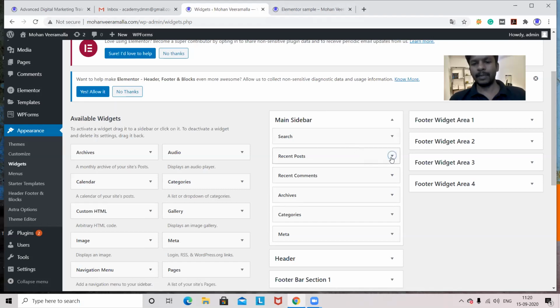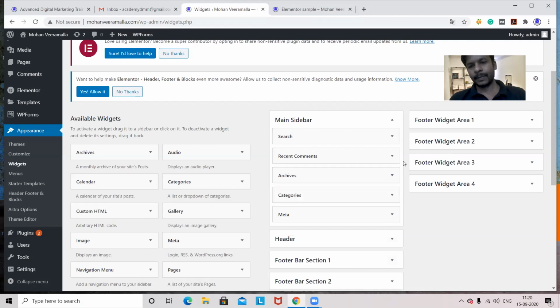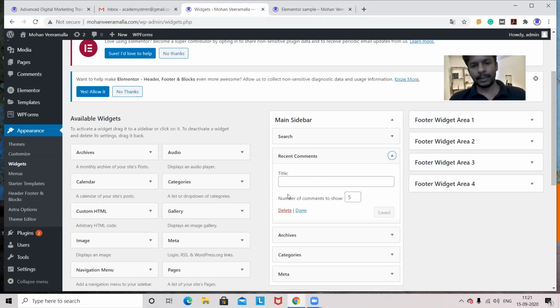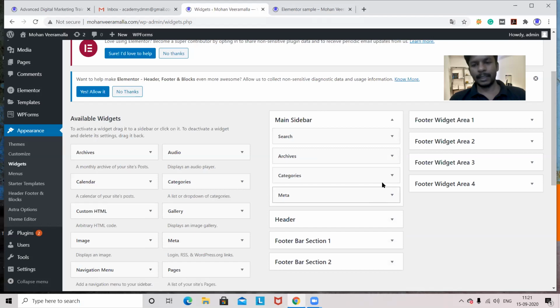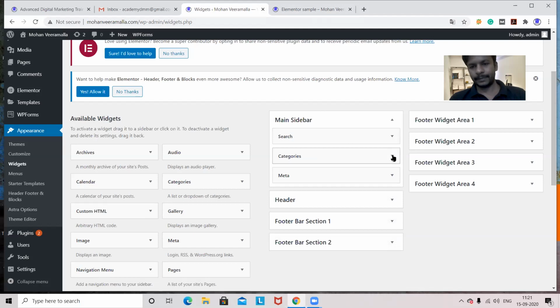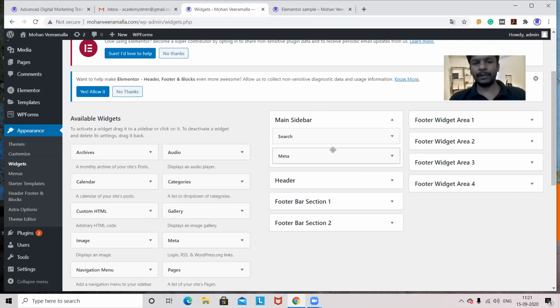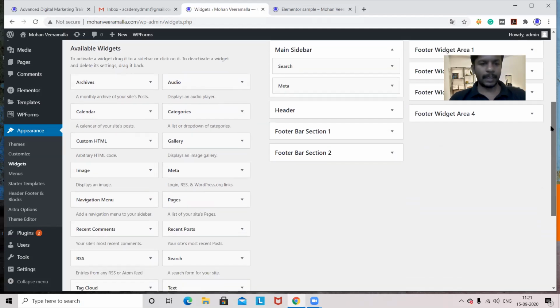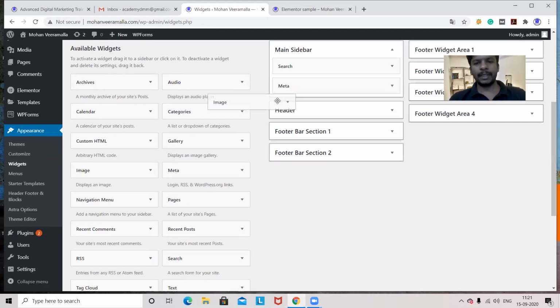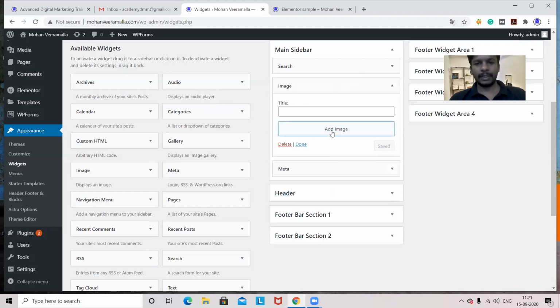Now I'll remove every option here. I don't want this, I'm removing this. Recent comments, don't want, removing. Everything I'll remove. We'll add an image so that you can also analyze how to add properties. Categories also I'm removing. So we have only two options now. Now I want to add an image. I'm dragging and dropping this image here. If you want to show it first, in the middle, or in the last, anything. So here they are asking to add an image.